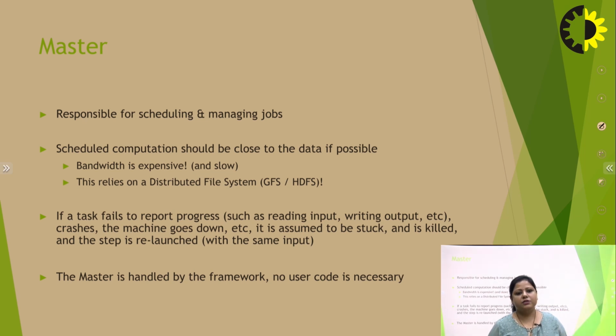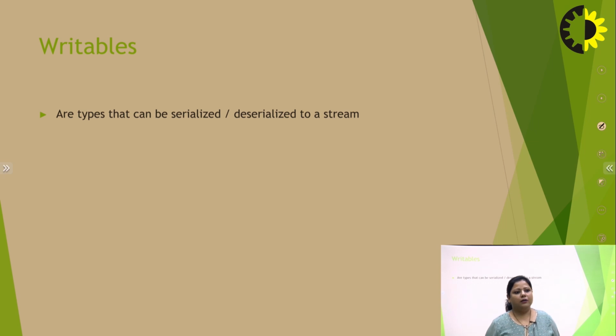It writes the reducer's output to the file or storage system. By default it writes key-value pairs as text.